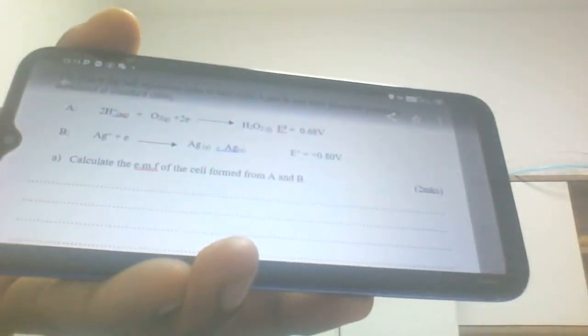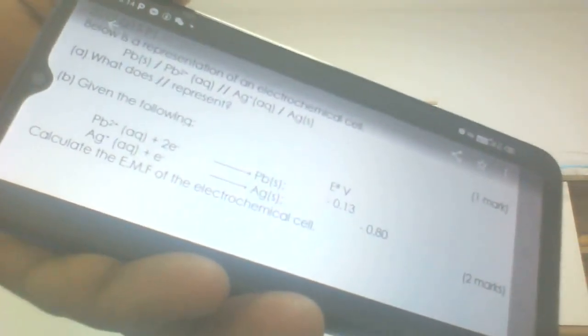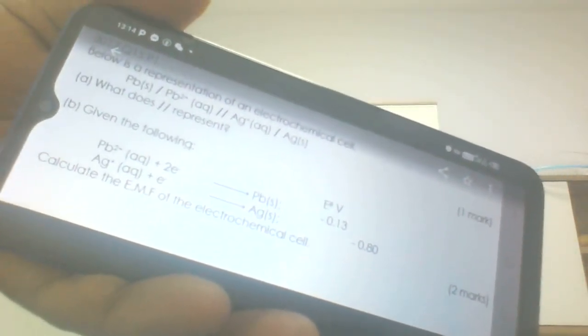Hope you can see it well. That is the question. Tackle that question. I want to see the answers. And now, number 2 is this question. Tackle that question. I also want to see the answers for that question.